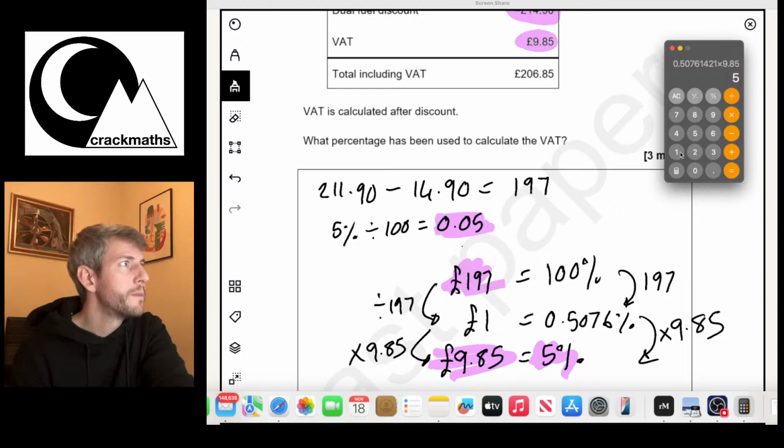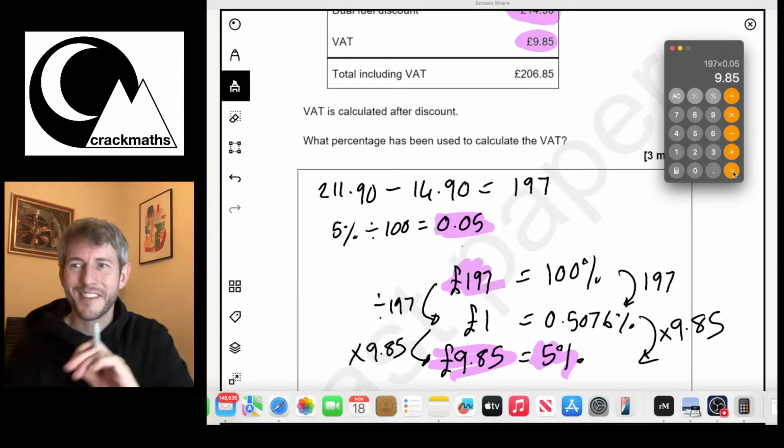So let's do 197 multiplied by 0.05. Now, if this is all correct, this should equal our £9.85. And it does. Excellent.